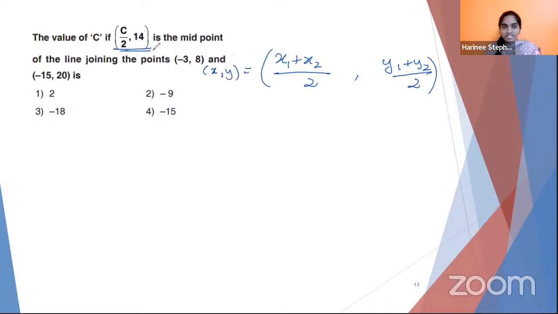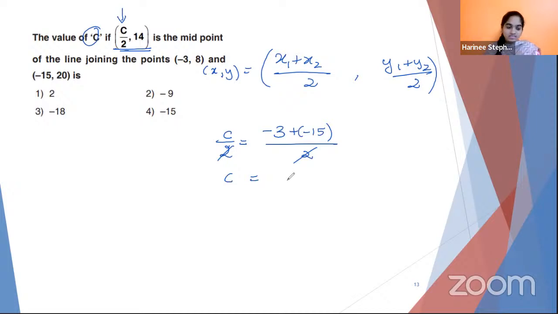So the midpoint is given as c by 2 comma 14, and the points are given as minus 3 comma 8 and minus 15 comma 20. We are supposed to find c, so concentrate only on the x coordinate. So c by 2 is equal to x1 value minus 3 plus x2 value minus 15 divided by 2. Since 2 is in the denominator on either side of the equation, you can cancel it out.